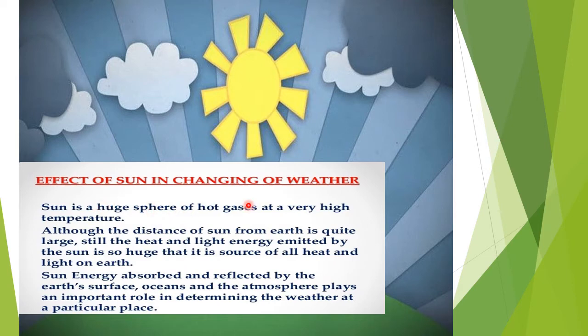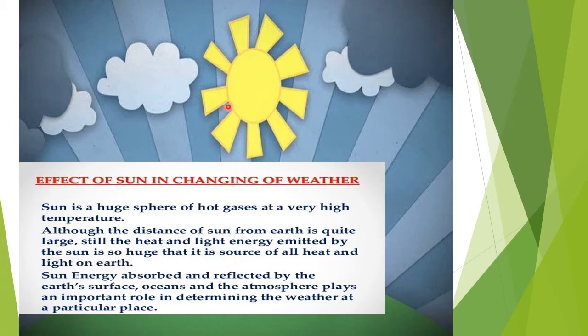Now, the effect of sun in changing of weather. Sun is a huge sphere of hot gases at a very high temperature. Although the distance from the sun to Earth is quite large, the heat and light energy emitted by the sun is so huge that it is the source of heat and light on Earth.